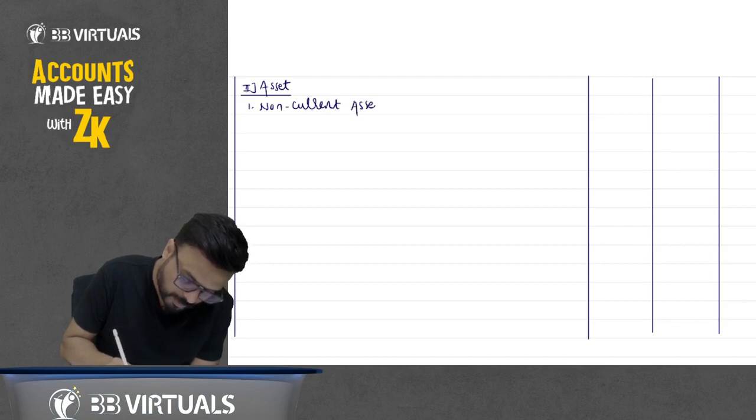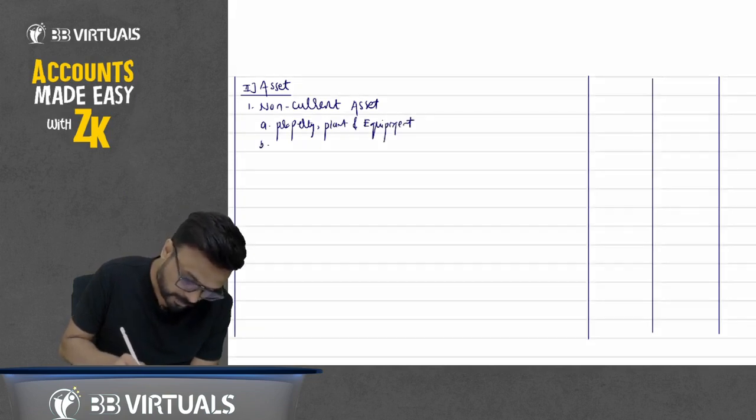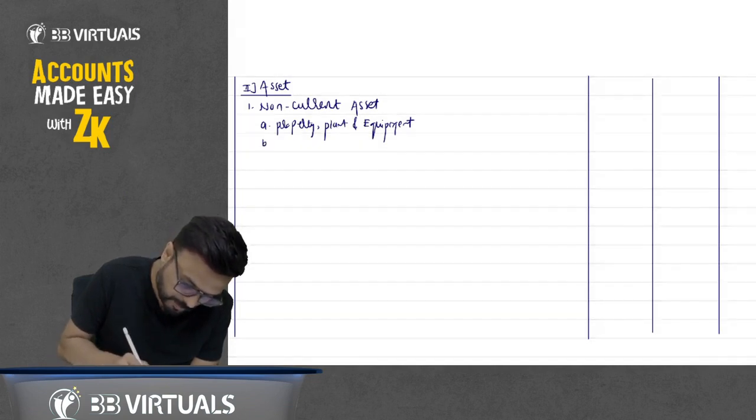Under non-current asset, property, plant and equipment, then intangibles, then non-current investment.